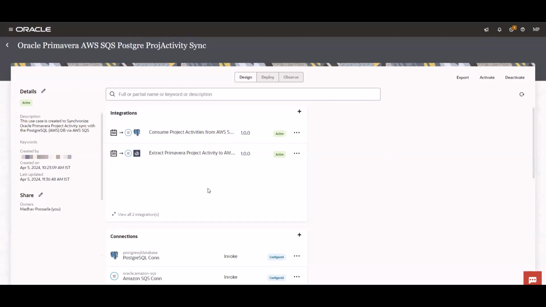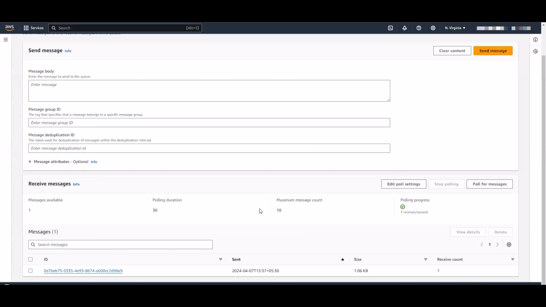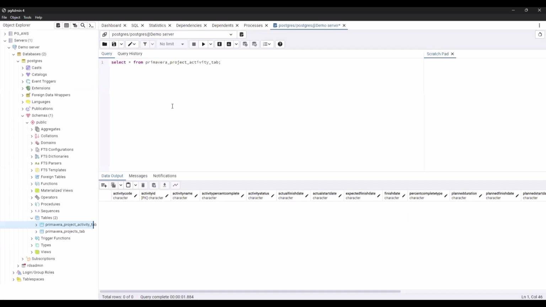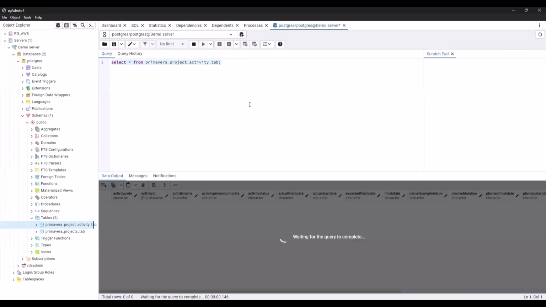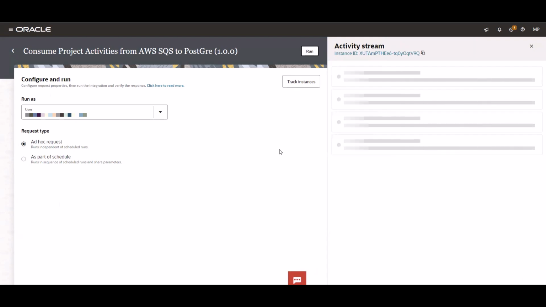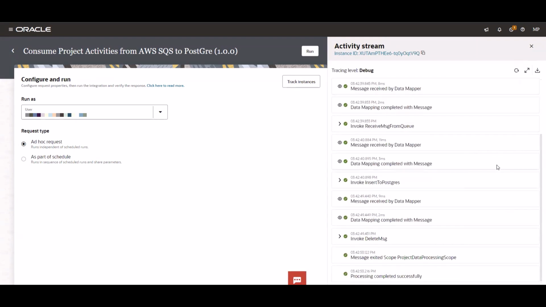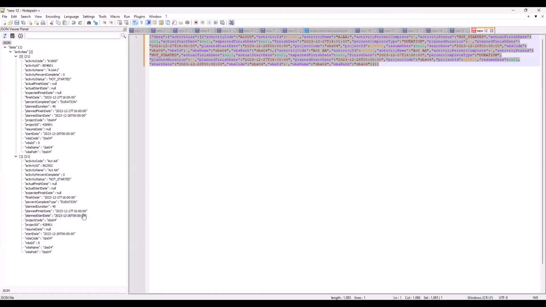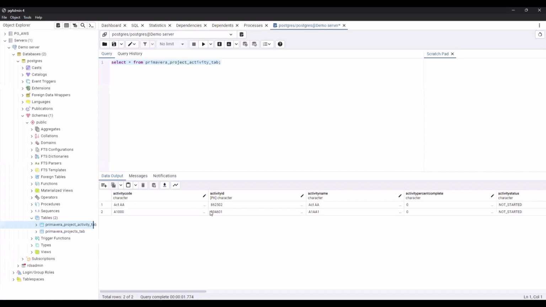Now let's run the second integration to consume the message from the SQS, which we have just inserted using the first integration. Before I go ahead and run the second integration, let me take you to the PostgreSQL. This is the table which I'm using to insert the data. Let me run this one. I see there are no messages available. Let me go ahead and run this integration. I can see the message successfully processed. Let's go to PostgreSQL and run this particular query again. We have seen two activities in the message, and I can see two rows that got created in the PostgreSQL.